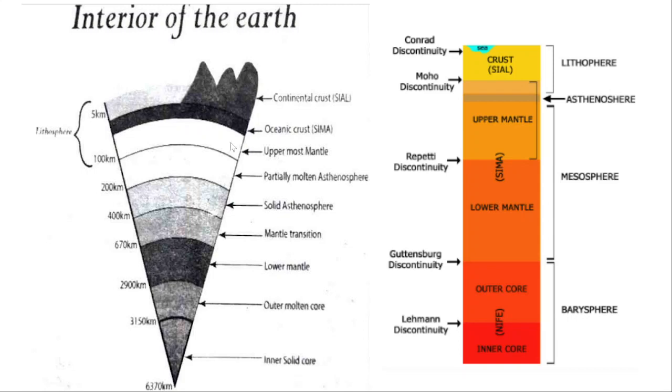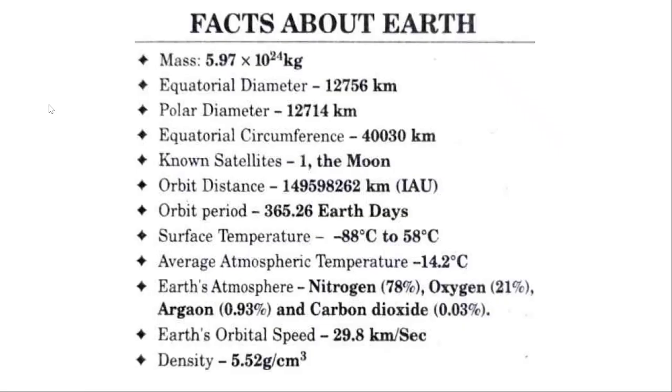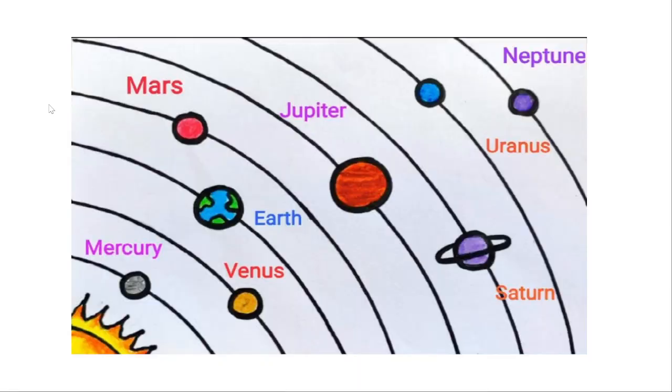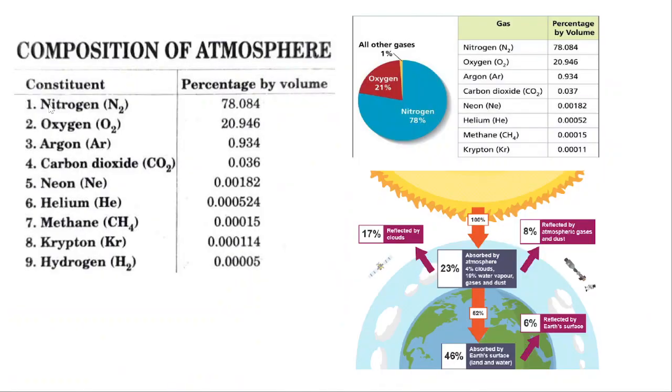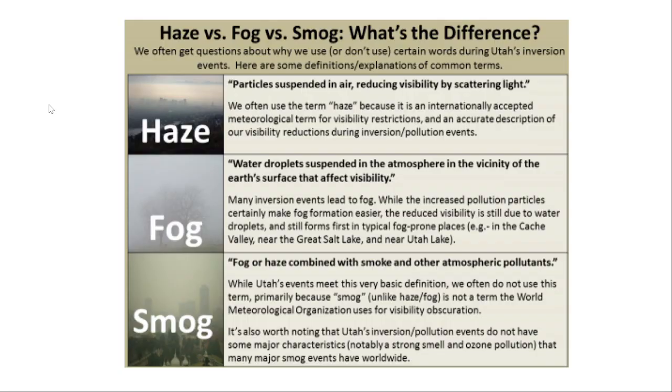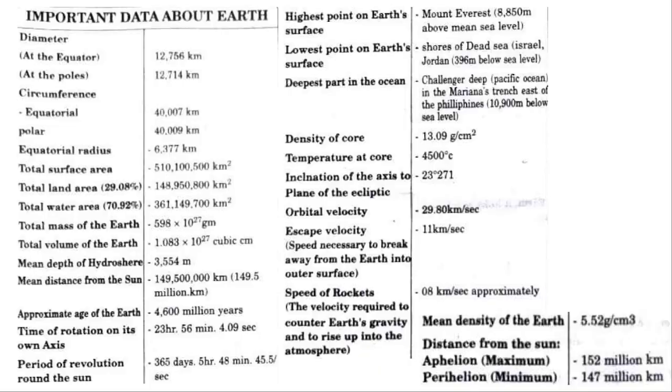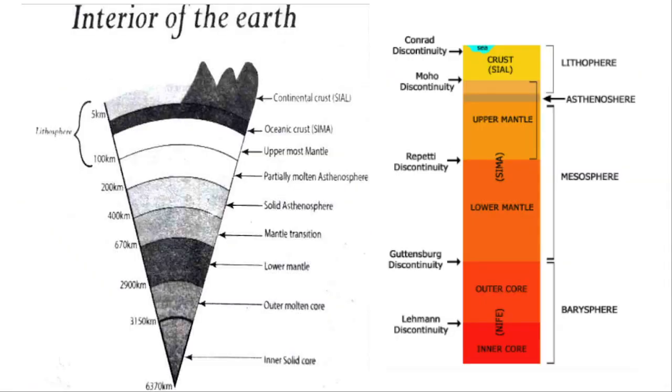This is the combination of upper crust and uppermost mantle, which is nothing but the lithosphere. We've already seen that the asthenosphere is below the lithosphere. So 5 to 100 is lithosphere, and below that you have the asthenosphere.